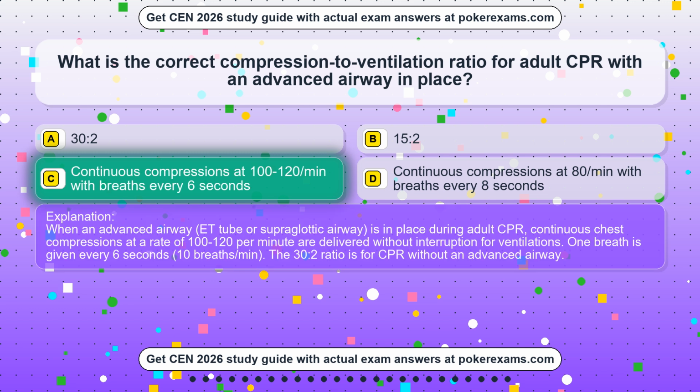When an advanced airway, ET tube or supraglottic airway, is in place during adult CPR, continuous chest compressions at a rate of 100 to 120 per minute are delivered without interruption for ventilations. One breath is given every 6 seconds, 10 breaths/min. The 30:2 ratio is for CPR without an advanced airway.